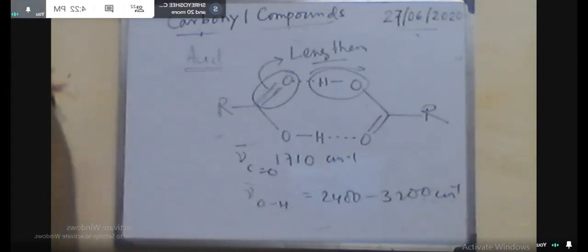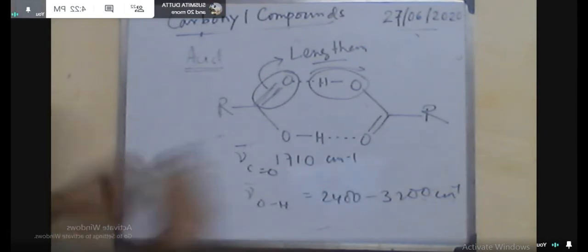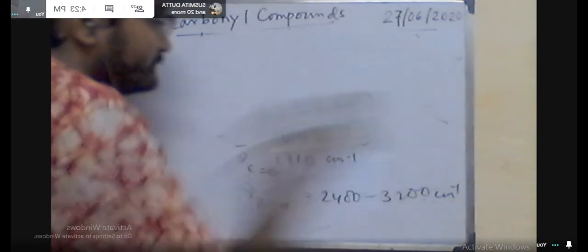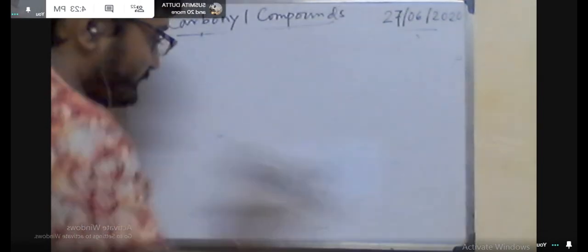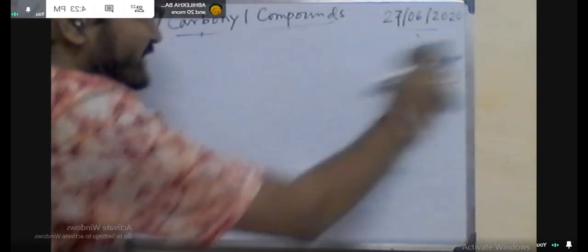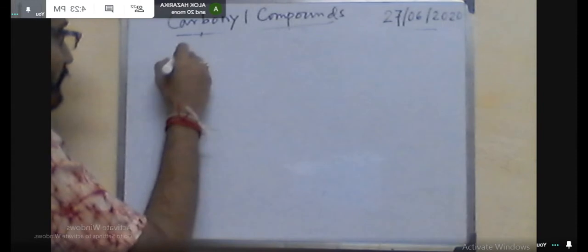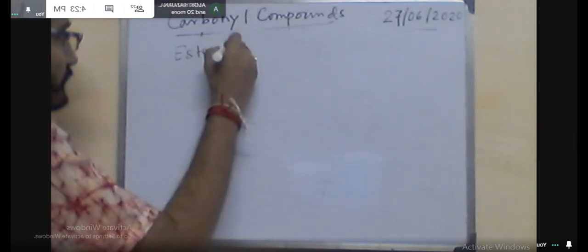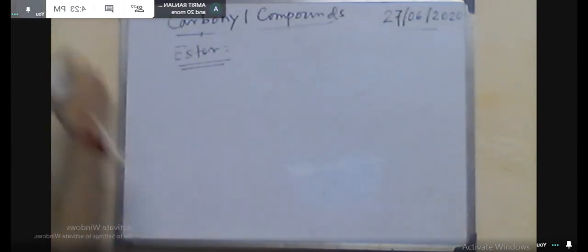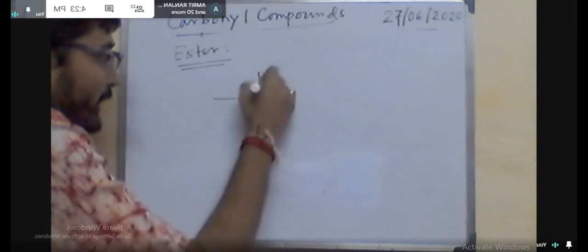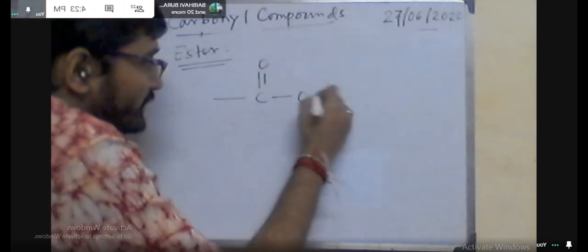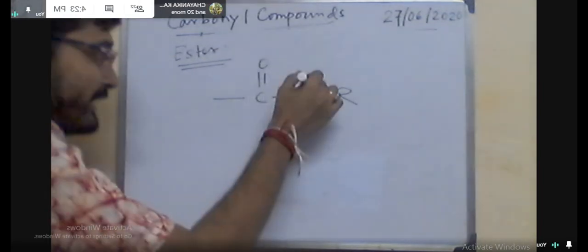Now in this case, again there is another parameter, that is the conjugation. You know, if conjugation is present, attached to the C double bond O, the stretching frequency will be decreased. So like CH3, CH2, C double bond O, CH2, CH3.